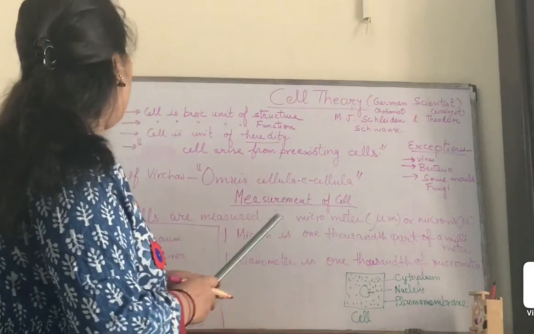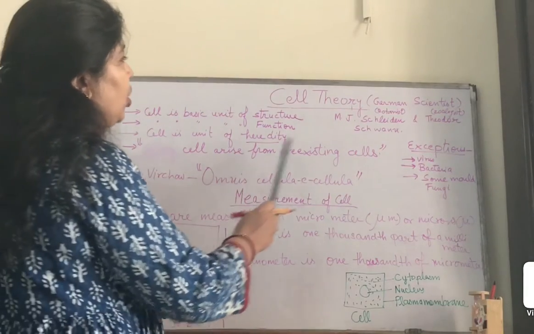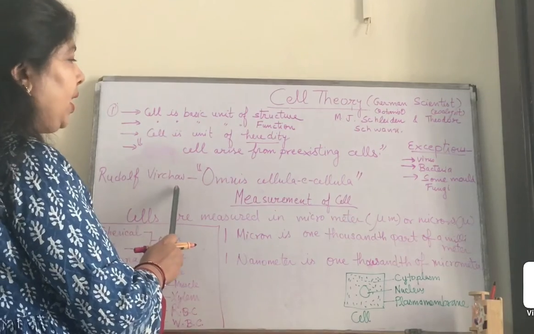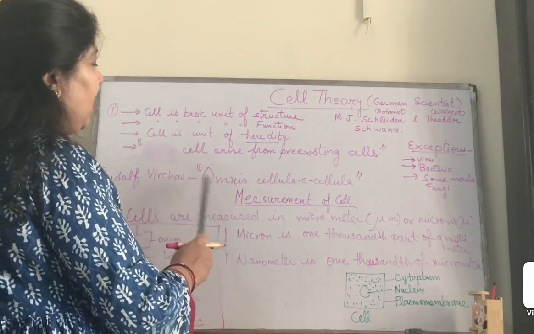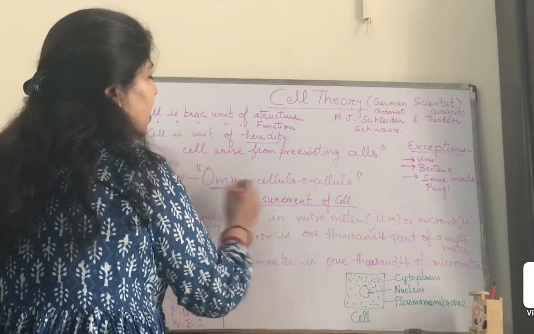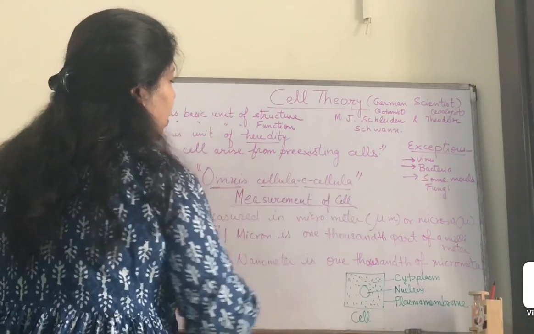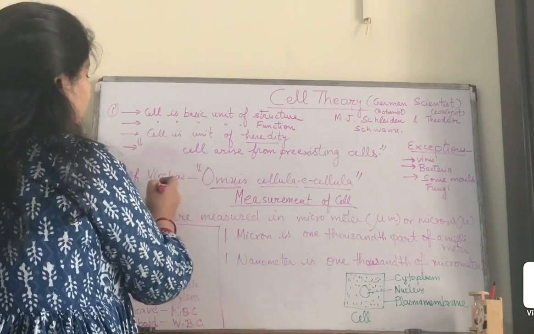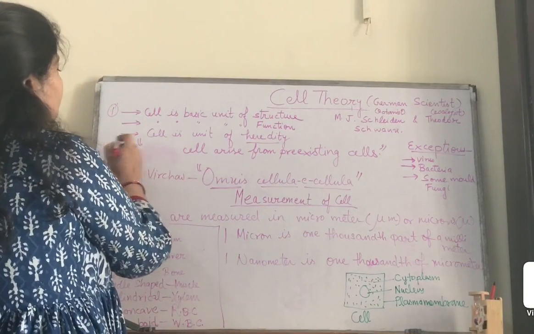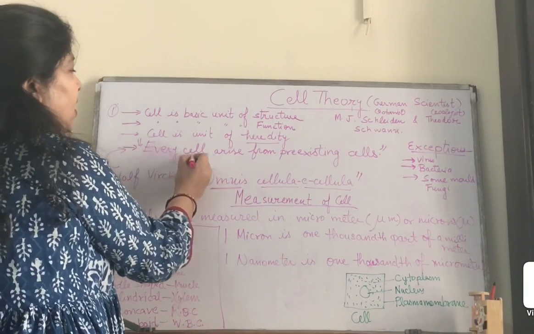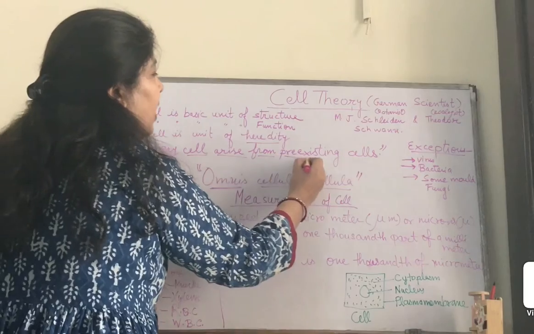Now see, after Schleiden and Schwann, another scientist added to the cell theory, and he gave a line called omnis cellula e cellula. The meaning of this line is that, according to Rudolf Virchow, every cell arises from pre-existing cells.